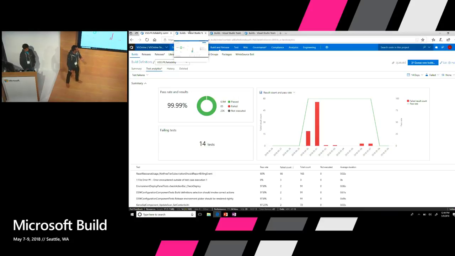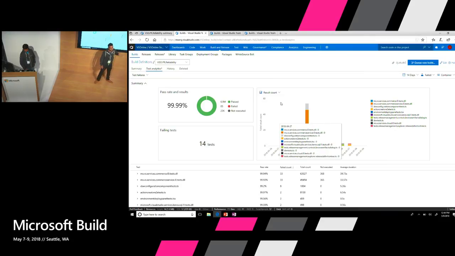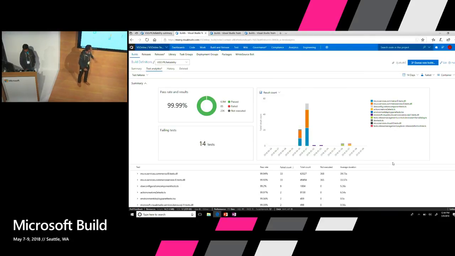So what I can then do is drill down based on some of the filters out there. Let's go to the second tab. In here, what I'm using is containers. Containers is nothing but DLL. When I do that, I see that those failures are primarily coming from these two DLLs, right? So now I know which DLLs are creating the noise and the teams that own them, so that I can reach out to them and drive accountability as well.